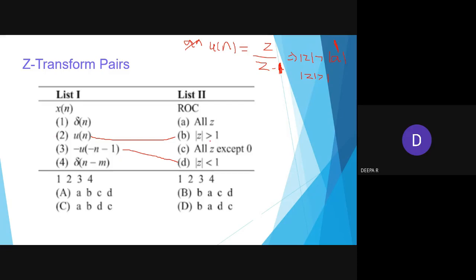See, the second option will be B. So we have two options. Second option as B is correct. So I'll be neglecting these two options. Then fourth option will be D, the same. Now you tell me what will be the del of n value, ROC? Yes, I have shown it in the previous slide.